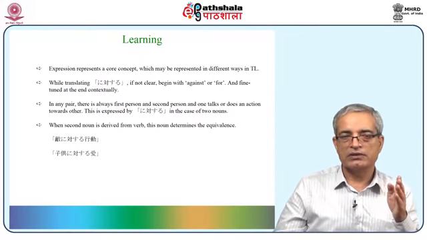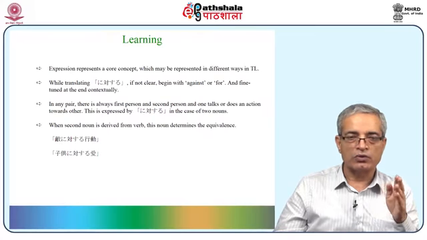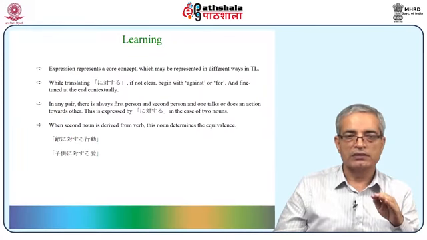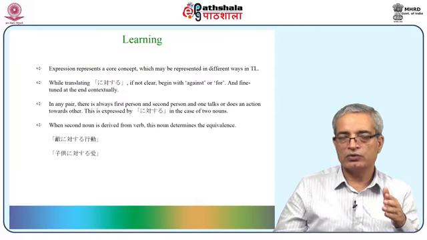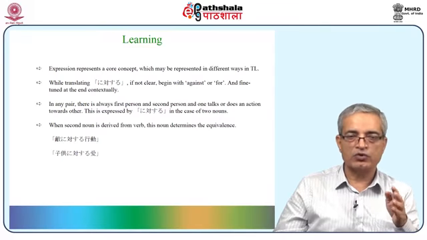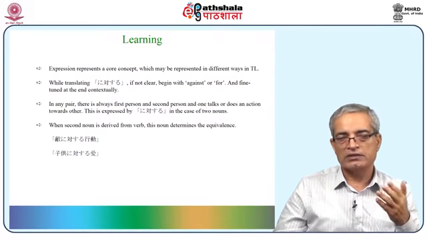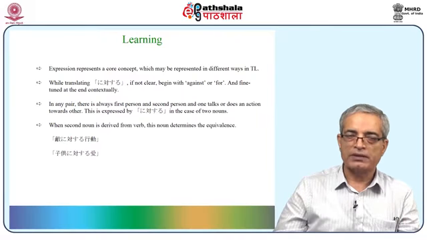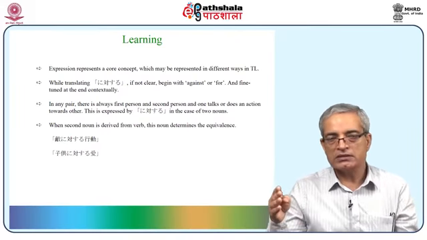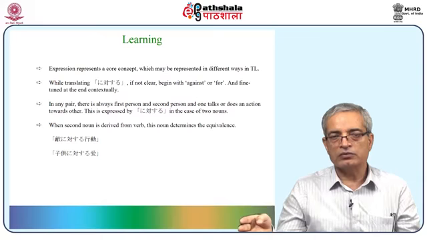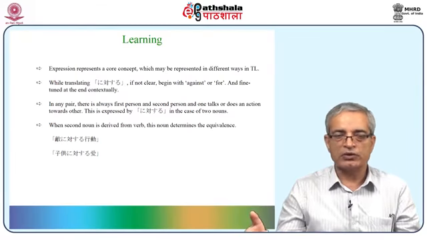For example, teki ni taisuru kodo or kodomo ni taisuru ai. When you say teki ni taisuru kodo, it's definitely "against," and when you say kodomo ni taisuru ai, it means "love for the child." That means the second noun, coming from the verb, determines how it has to be translated.